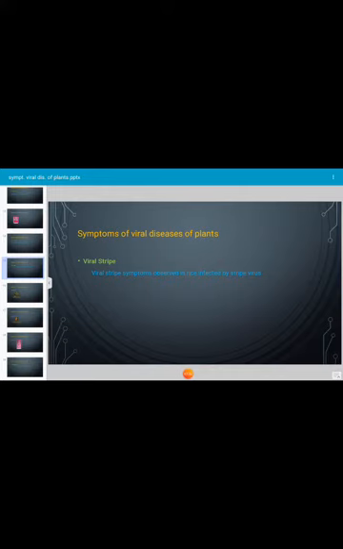The red color stripes are caused by viral pathogens and are called viral stripe symptoms. Okay, next, this is the bunchy top symptom. Bunchy top symptoms are observed in banana, and this is a typical viral symptom observed in banana due to infection of banana bunchy top virus.